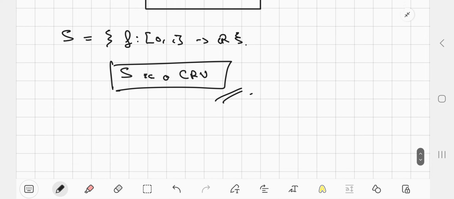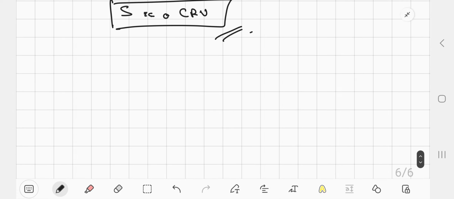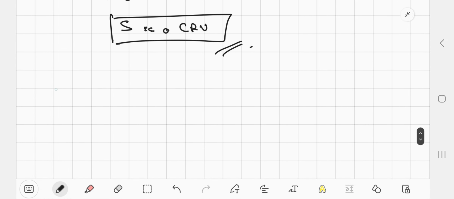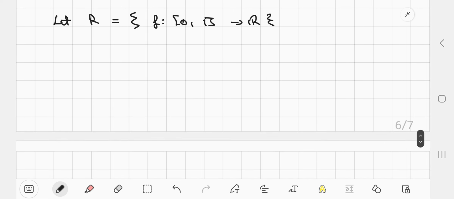Now, we had also studied the concept of a zero divisor. So my question is whether I can find a zero divisor in this ring. Let us talk about the same ring where we remove the continuity part. Let R be the collection of all maps F from [0, 1] to R, where F is not assumed to be continuous. I missed it here: earlier we had assumed that F is continuous, but in the example we are now going to talk about, we are not considering F to be continuous.